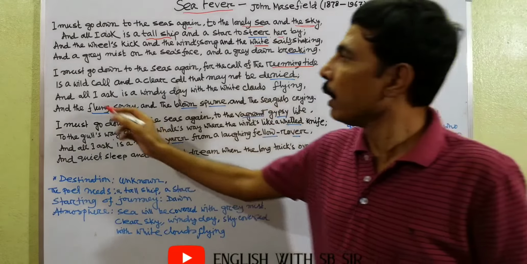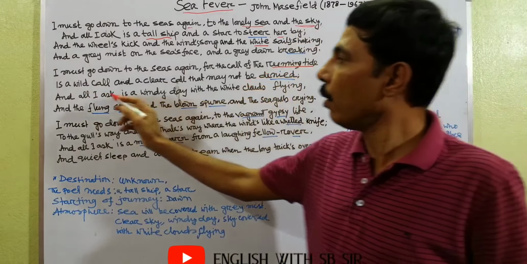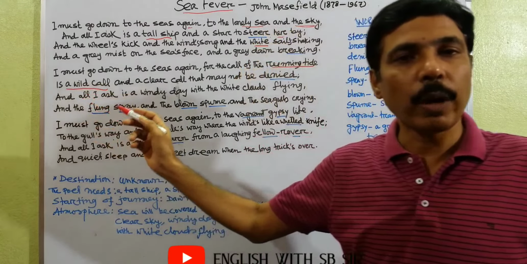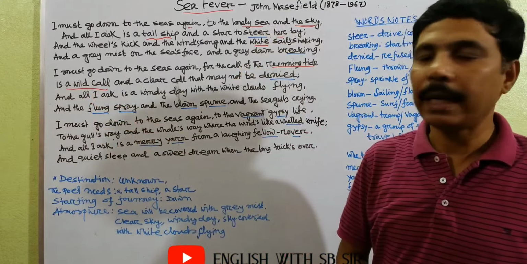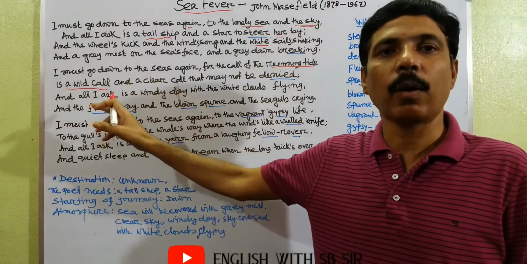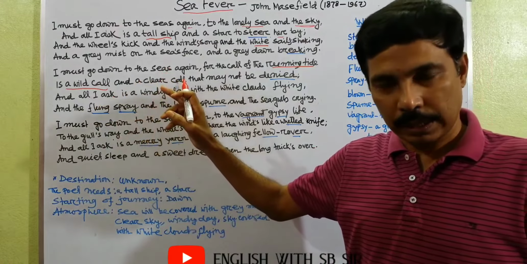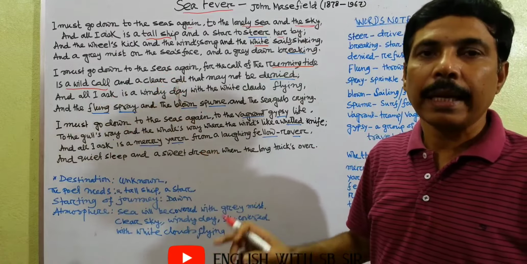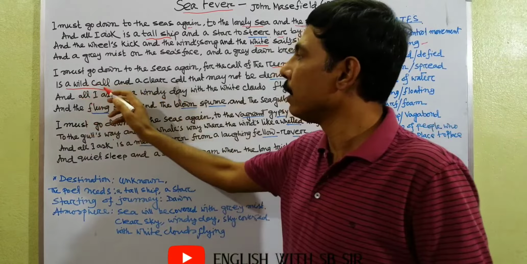It is a wild call, and the poet describes the call. How is the call? It is a wild call. What is meant by a wild call? Wild call means a call that cannot be denied. That means the poet cannot deny the call. The call makes the poet so intoxicated, so mad, that he must go to the seas again. He cannot deny or reject the call.